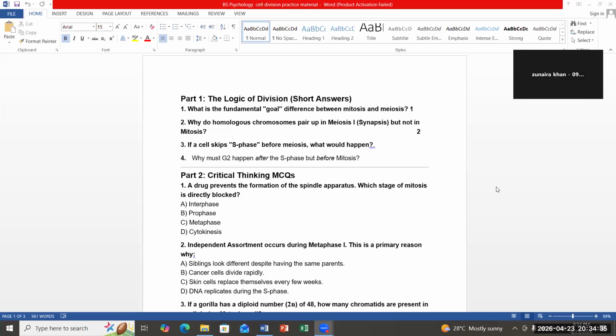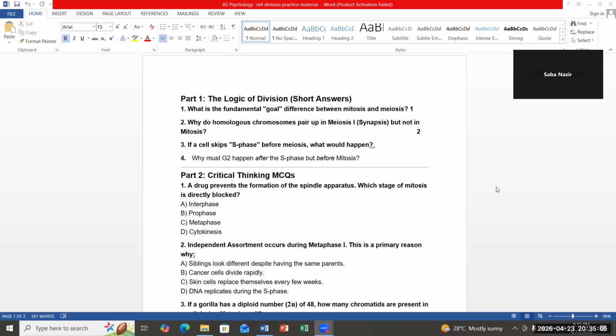Two daughter cells are produced in mitosis, and in meiosis, four daughter cells are produced. Okay. Any other specific difference? And the genetic information: in mitosis, the parent cell and the daughter cell have the same number of chromosomes, and in meiosis, the number of chromosomes reduces to half.